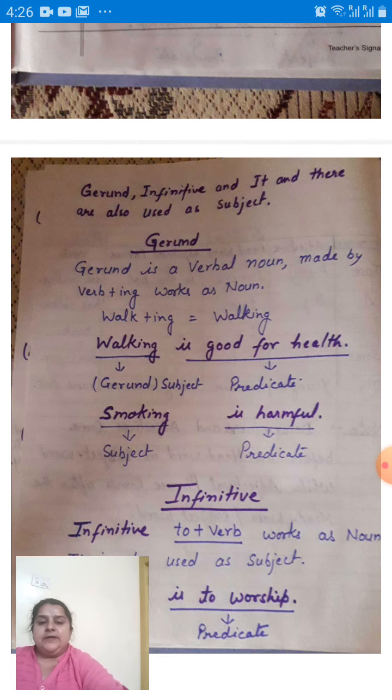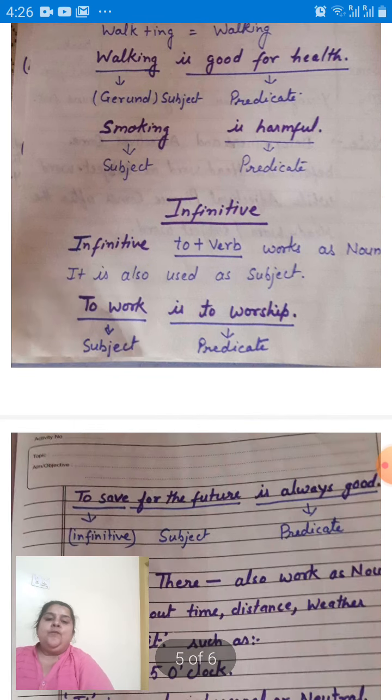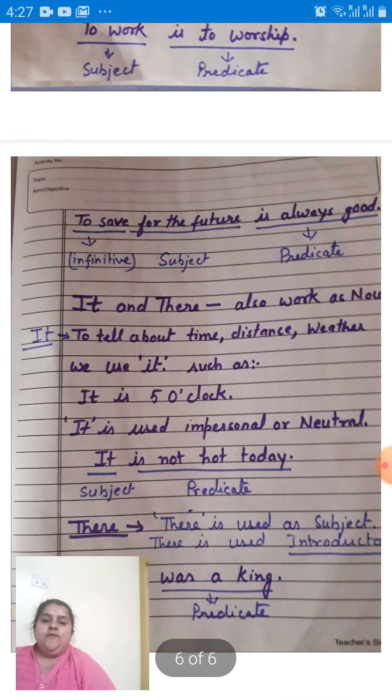Now infinitive. What is infinitive? To plus first form of the verb is infinitive. It works as noun. Okay. We use it here as a subject. To work is to worship. To work is subject. Is to worship is predicate. To save for future is always good. To save is infinitive. To save for future is total subject part and is always good is predicate.